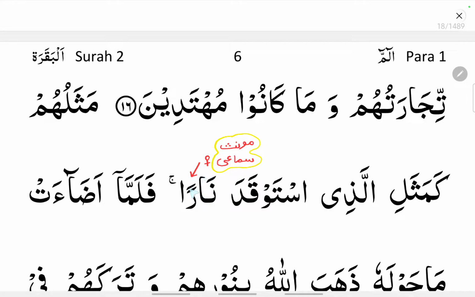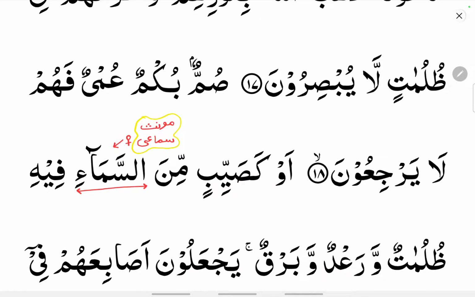It is not muannas qiyasi because there is no ta marbuta, alif hamza or alif ya at the ending, and it is not a natural gender, that is muannas haqiqi. It is under muannas samai because it is labeled without any rule. So narun is a feminine noun. How this narun has turned into naran, we will come to know in the i'rab of a noun.